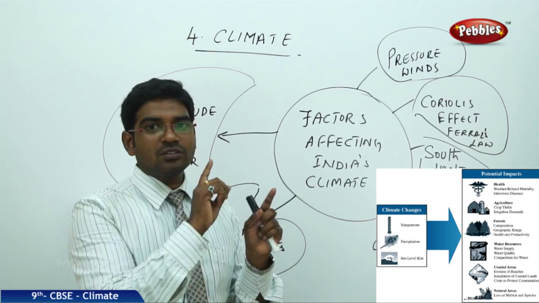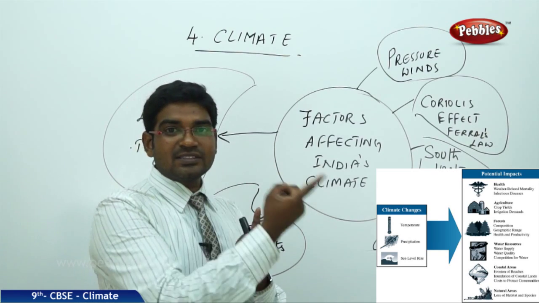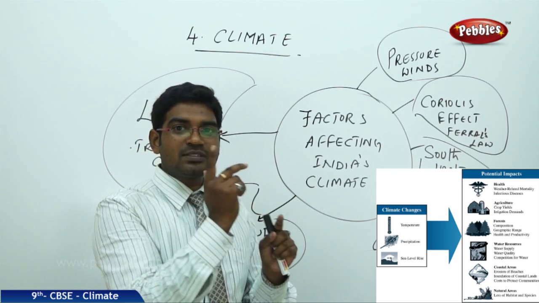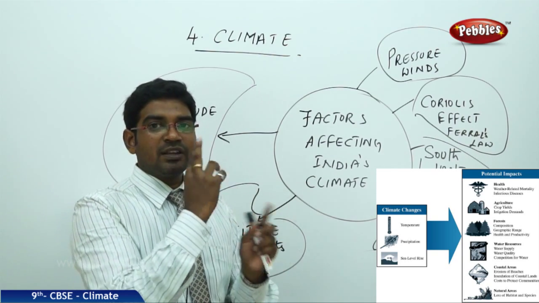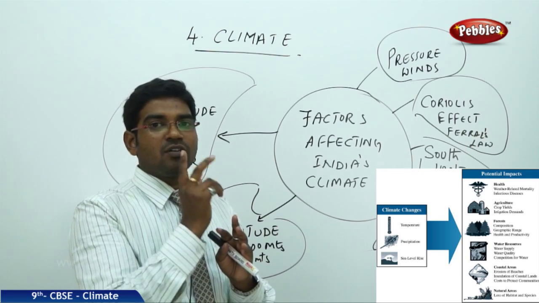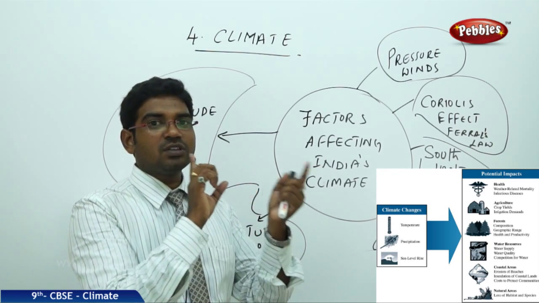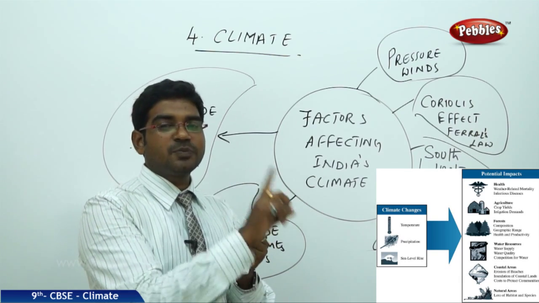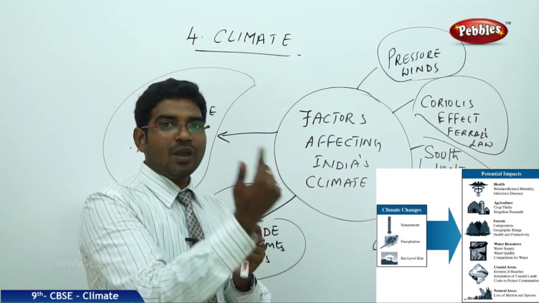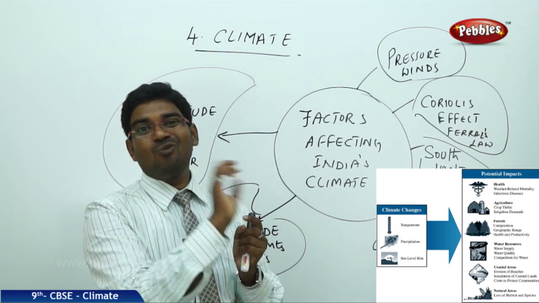Like in the north they move towards the eastern side, while in the south they move towards the western side. This is the reverse law, or Ferrell's law, which states that because of the movement of the earth, the winds in the northern hemisphere move towards the eastern side, while in the southern hemisphere they move towards the western side.